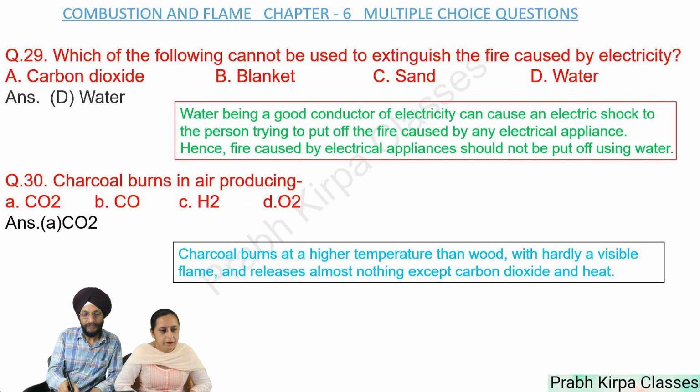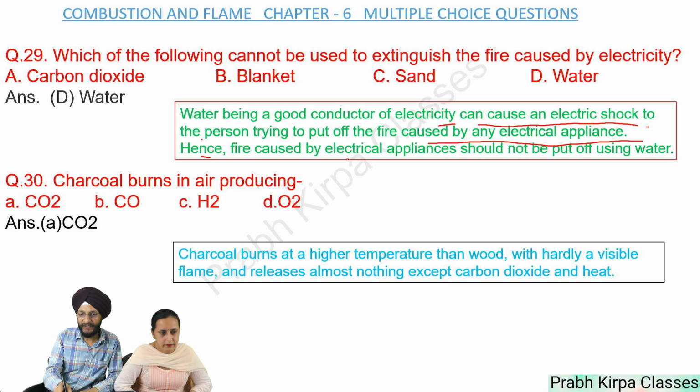Next, which of the following cannot be used to extinguish the fire caused by electricity? A. Carbon dioxide, B. Blanket, C. Sand, or D. Water. So answer is water. Water is a good conductor of electricity. Water can cause an electric shock to the person trying to put out the fire caused by electrical appliances.